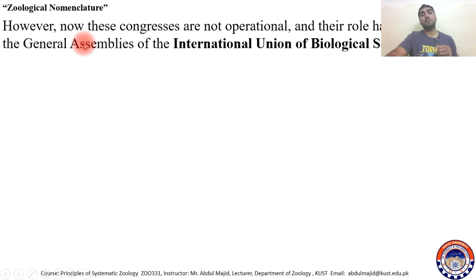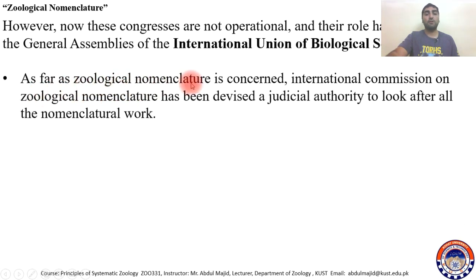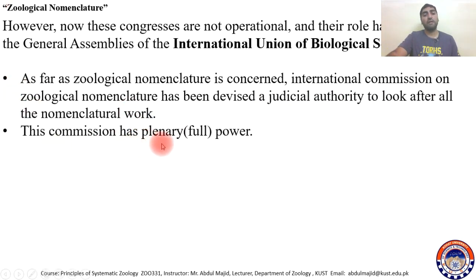However, these congresses are now not operational, and that's why their role has been taken by the General Assemblies of the International Union of Biological Sciences, IUBS. As far as zoological nomenclature is concerned, the International Commission on Zoological Nomenclature has been devised, a judicial authority to look after all the nomenclature work now. So this duty is now on the shoulders of the International Commission of Zoological Nomenclature. This commission has full power, or you can say plenary power.